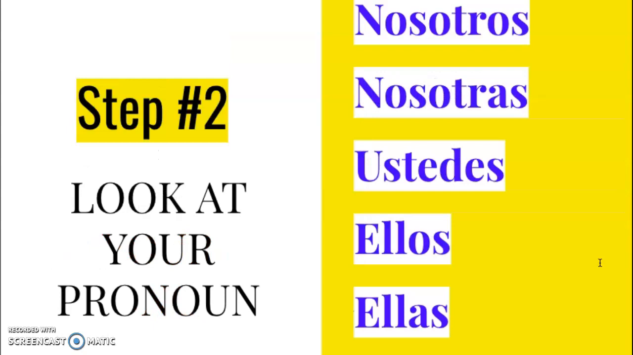Then you look at your pronoun, okay, and we have 5 plural pronouns in Español that we're going to be using. Notice how all of them end in an S. Nosotros, nosotras, ustedes, ellos, ellas. This is what makes them plural, okay?